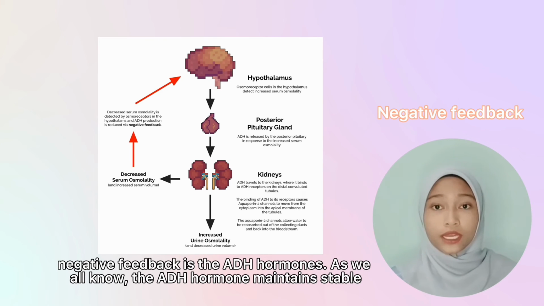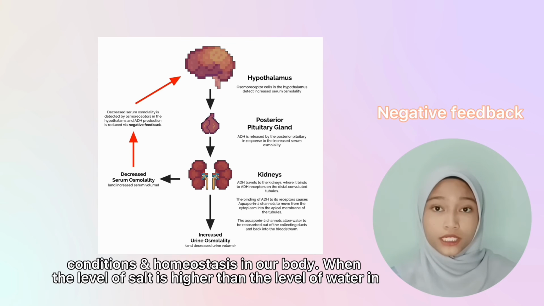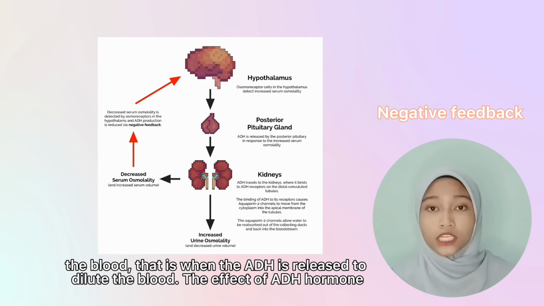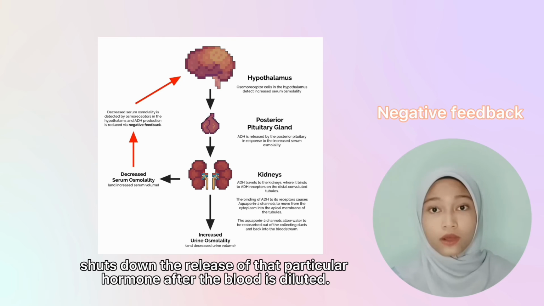As we all know, ADH maintains stable conditions and homeostasis in our body. When the level of salt is higher than the level of water in the blood, that is when ADH is released to dilute the blood. The effect of ADH shuts down the release of that particular hormone after the blood is diluted.